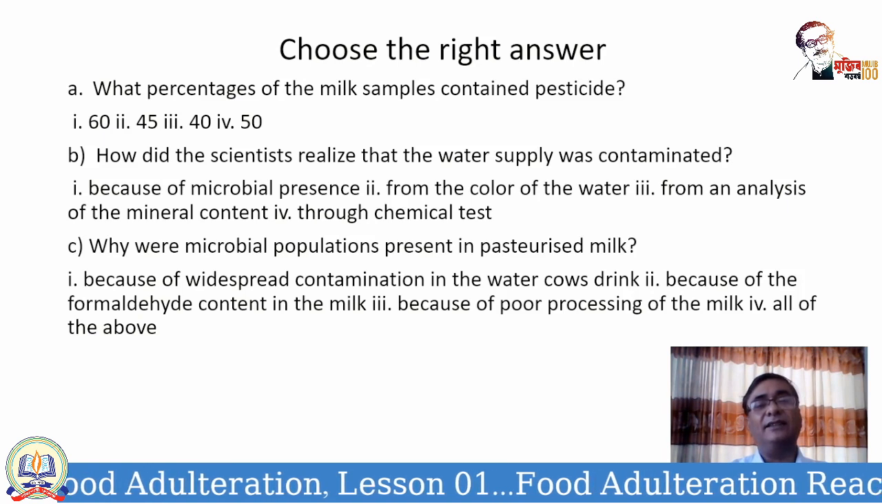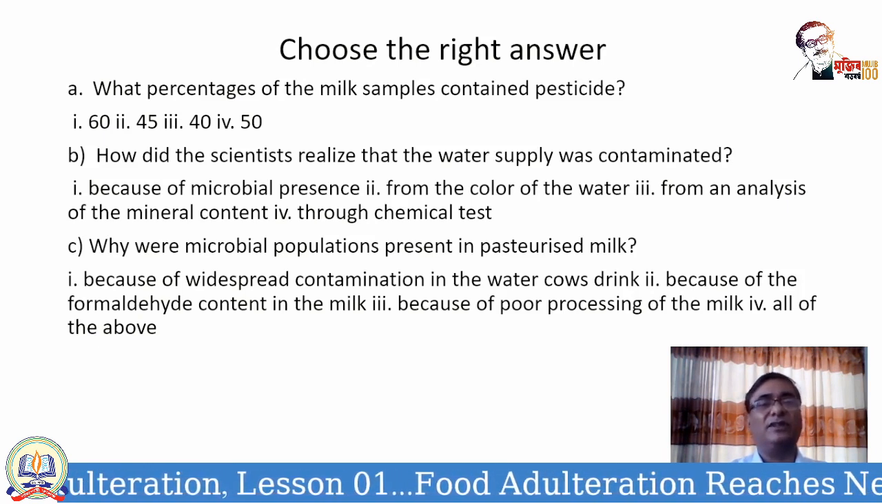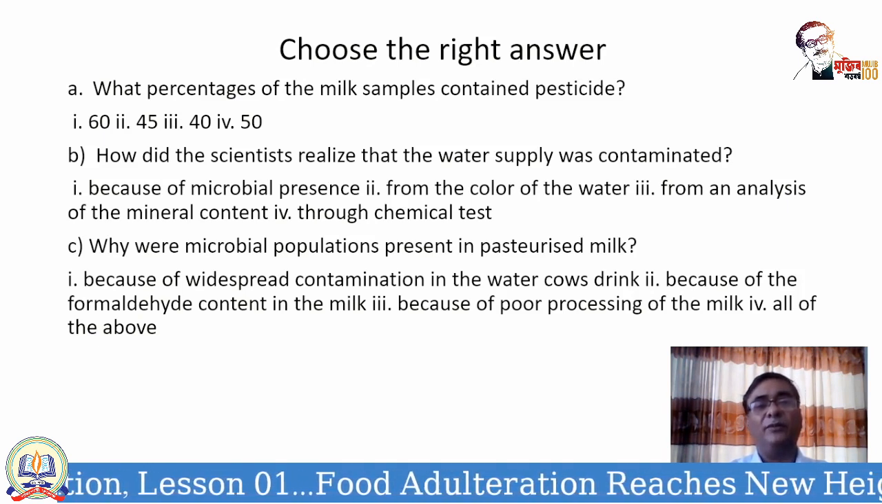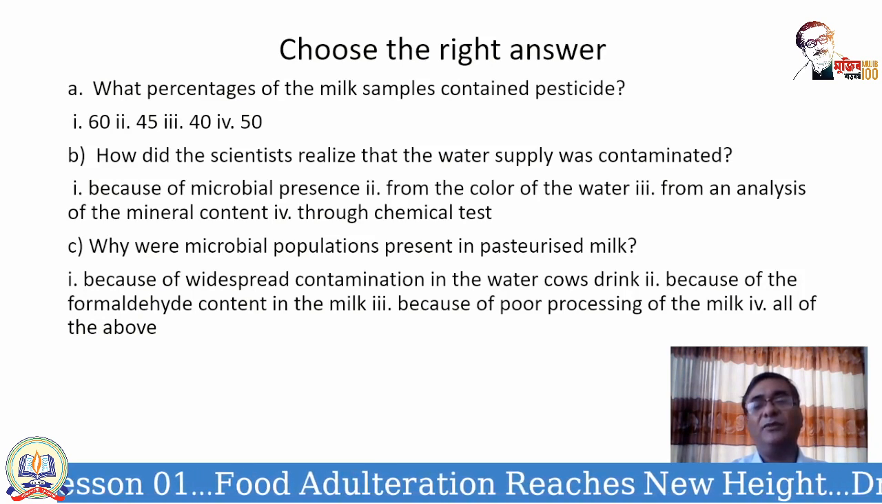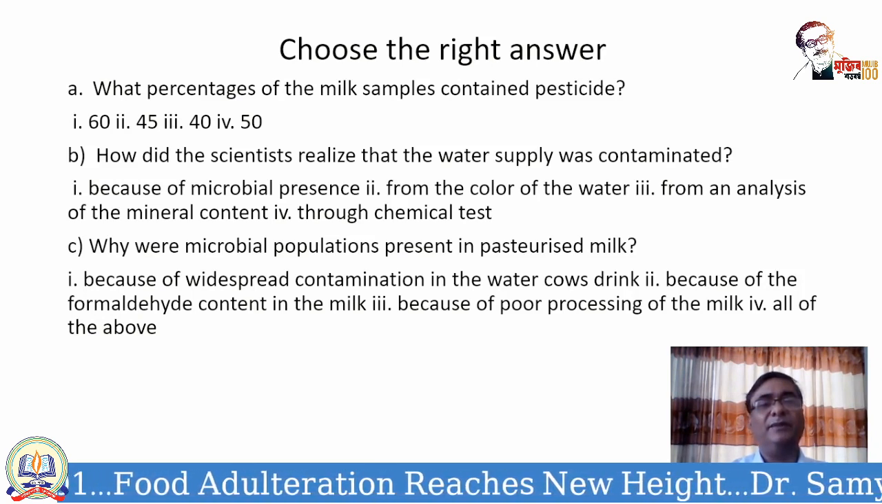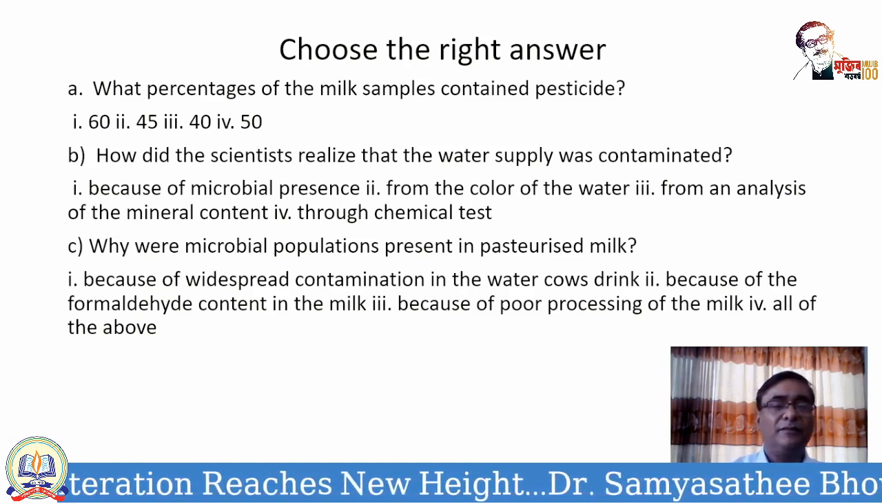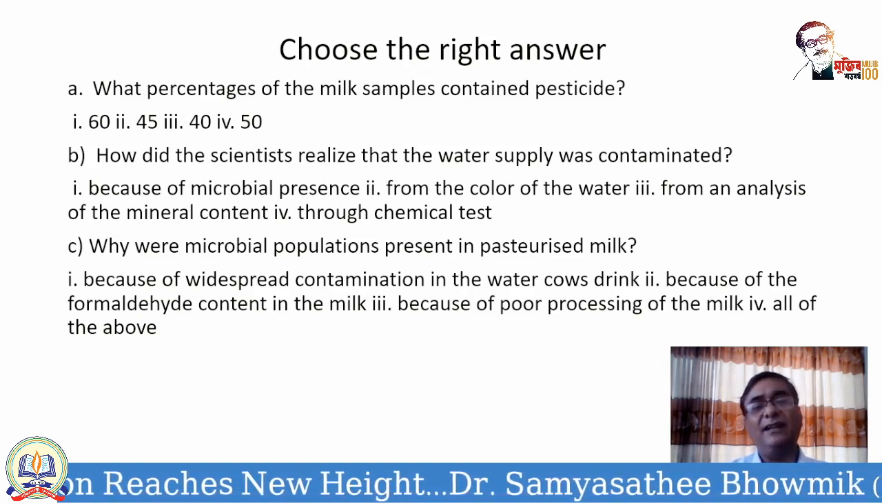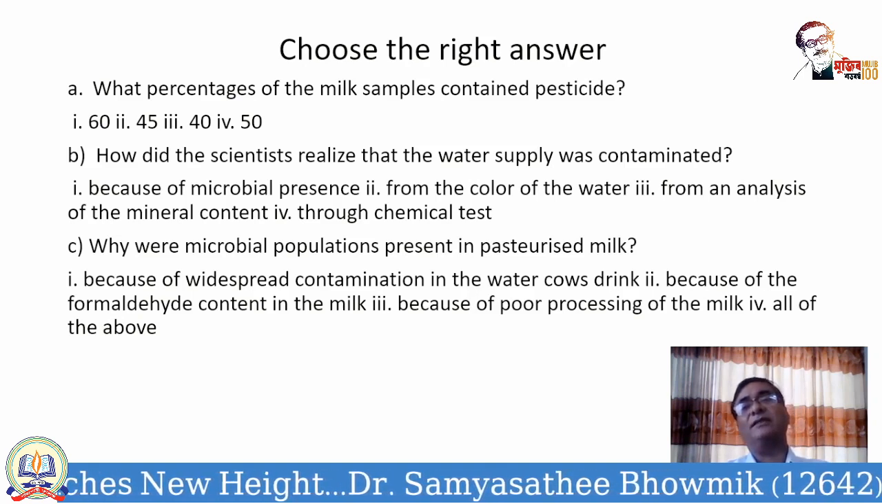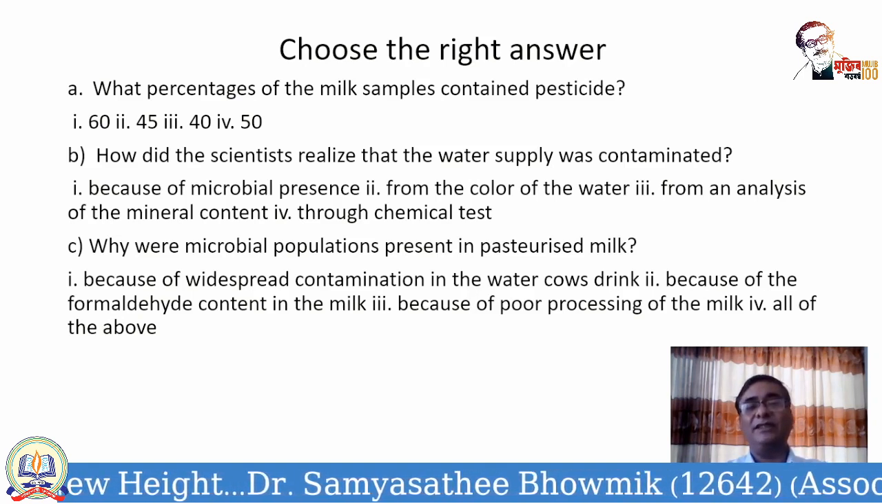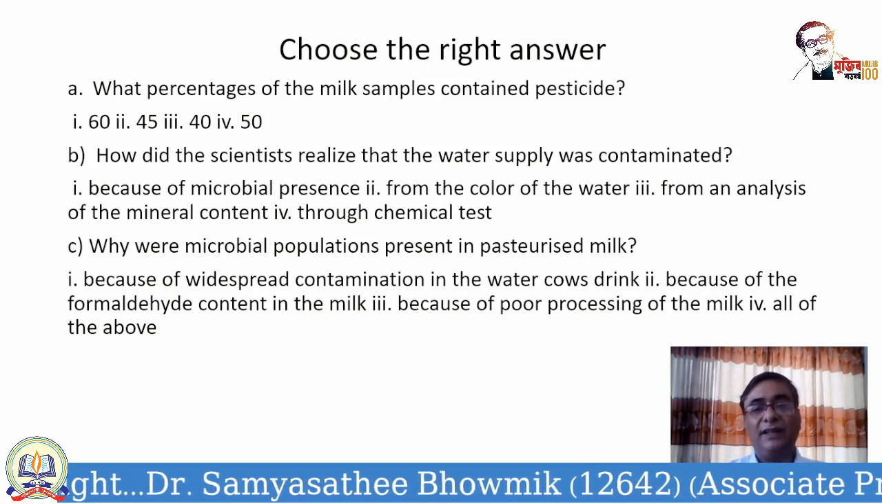How did the scientists realize that the water supply was contaminated? Because of microbial presence, the color of the water, an analysis of the mineral content, or through a chemical test. So how will you know? How did the scientists realize that the water supply was contaminated? Can you see it?